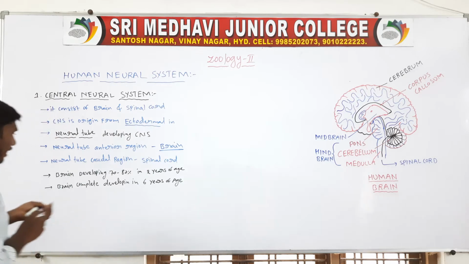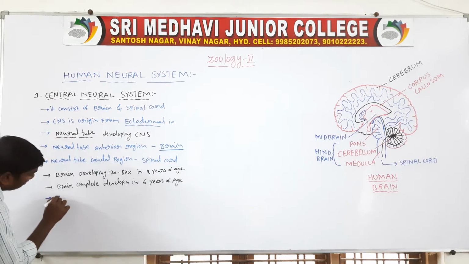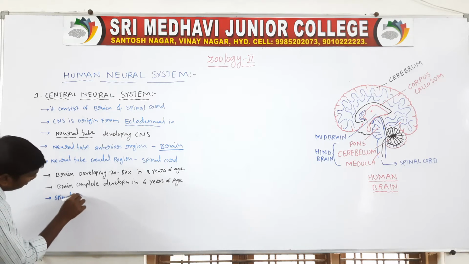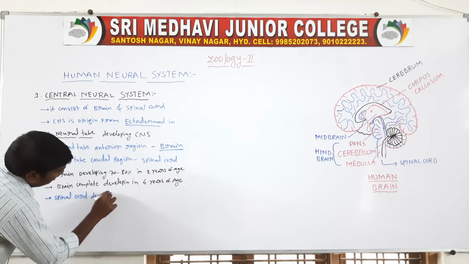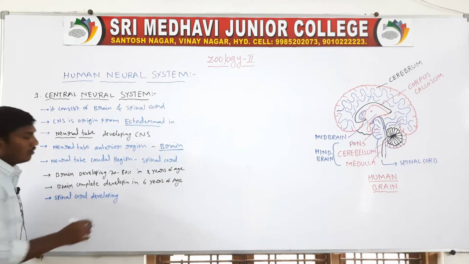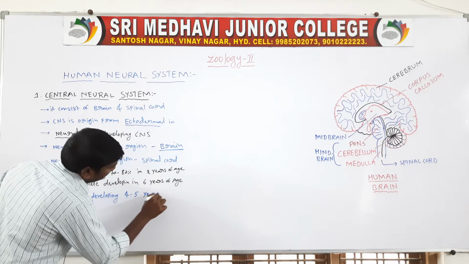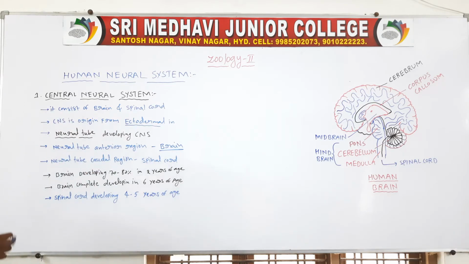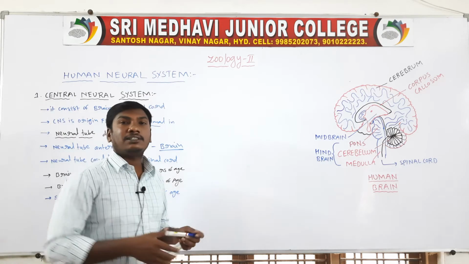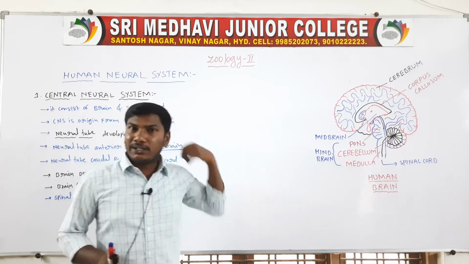Next, the spinal cord develops completely at 4 to 5 years of age. So that is the central nervous system. The central nervous system consists of the brain and spinal cord.